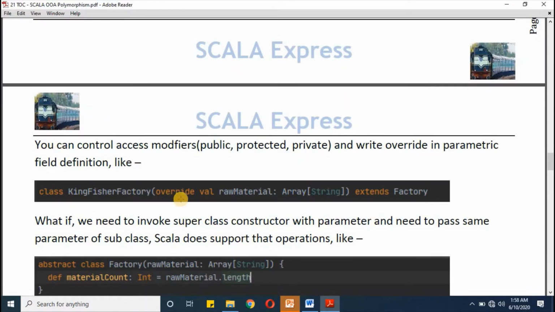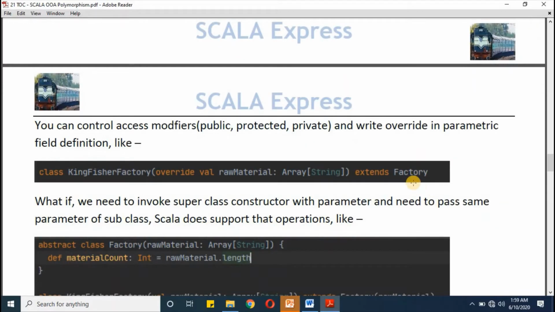And not just override, in fact, you can keep an access modifier on this variable also. If you don't want to enable public access, you can keep it private, or else you can define it as per your requirement for the subclass parameter.